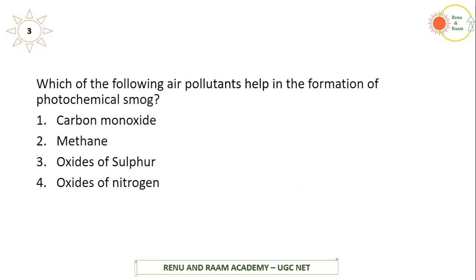The next question is related to photochemical smog. Which of the following air pollutants helps in the formation of photochemical smog? Smog is a mixture of smoke and fog. When you add smoke plus fog, it gives smog. Photochemical smog includes oxides of nitrogen and volatile organic components. Nitrogen dioxide, oxides of nitrogen and volatile organic components together form the photochemical smog.